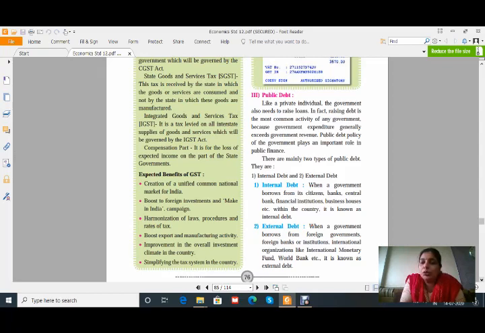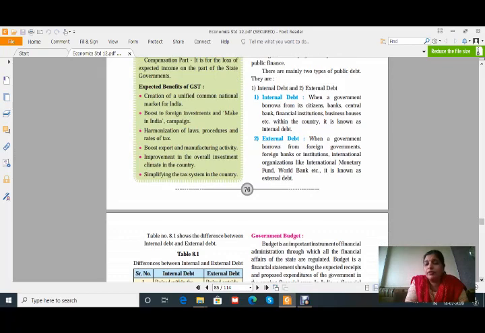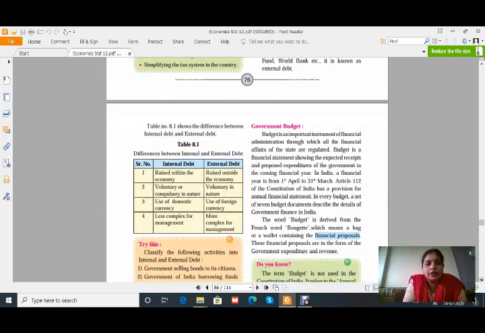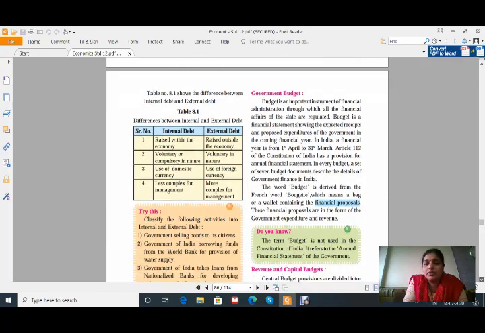And there are mainly two types of public debt, that is internal debt and external debt. When a government borrows from its citizens, banks, central bank, financial institutions, business houses, etc. within the country, this is the main thing, that this debt is raised by the government within the country. It is known as internal debt. When the government borrows from a foreign government, it is known as external debt. And for each and every government, it is necessary to have debt, because without debt they cannot work. Okay, the distinction is given between internal and external debt. Only 4 points are there. They are very easy. This question may be asked in the examination.